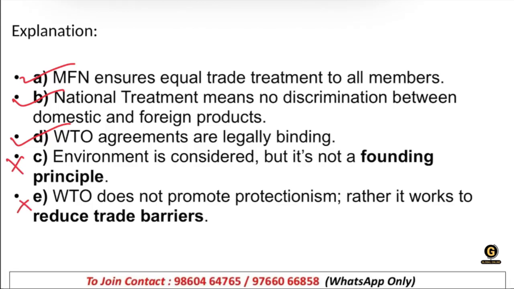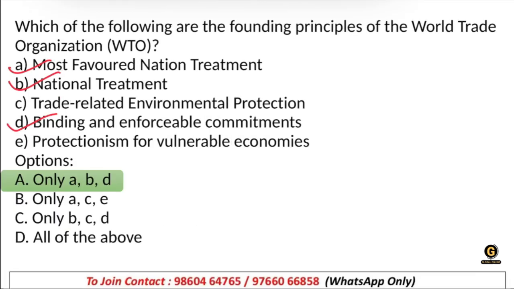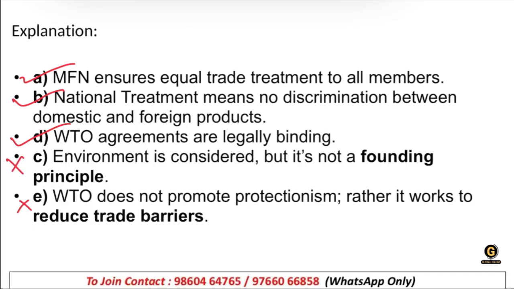MFN ensures equal trade treatment to all members. Most favored nation treatment is only for giving equal opportunity to all the countries. That means there should not be any discrimination between those countries. All rules are applicable to all countries, all the members of WTO. National treatment means no discrimination between domestic and foreign products. That is totally correct.